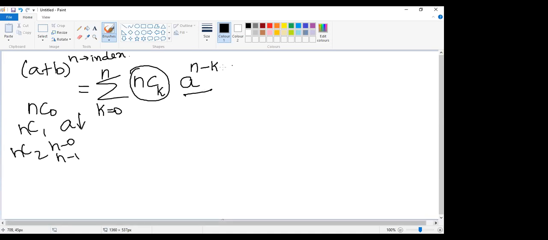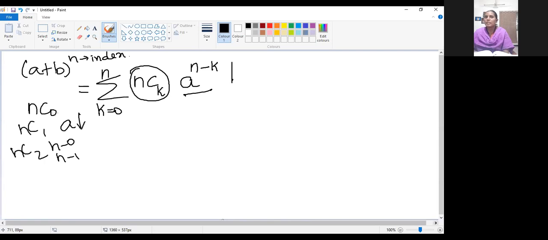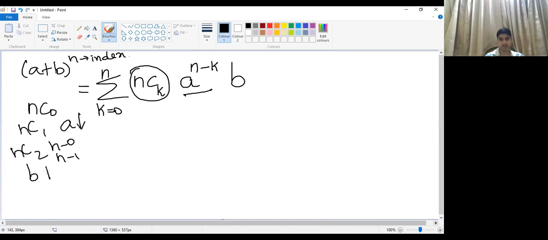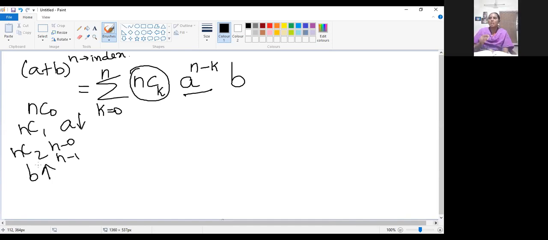Okay. Now we are moving to the b variable. Will b be increasing or decreasing? Increasing. Increasing means we have to start from 0 and reach n. So starting with 0 and reaching n means the same limit value is used here.